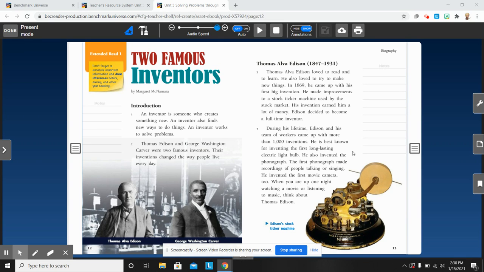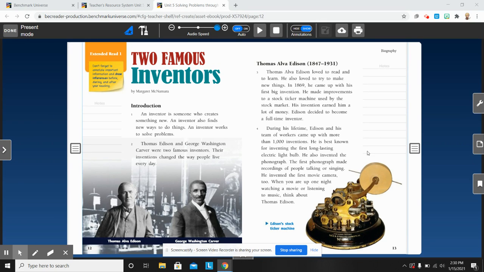That would be an even better invention. So sometimes inventors work on improving other inventions to help make them better. Okay? Let's think about some of the problems that they solved in just this paragraph here. This one talks about the stock market, and he made improvements to the stock ticker machine.